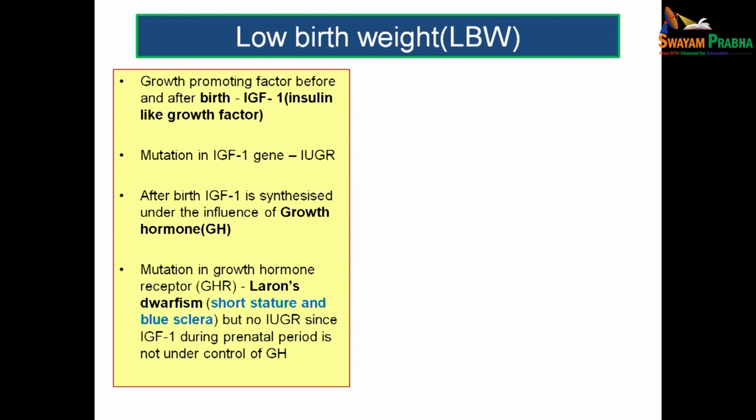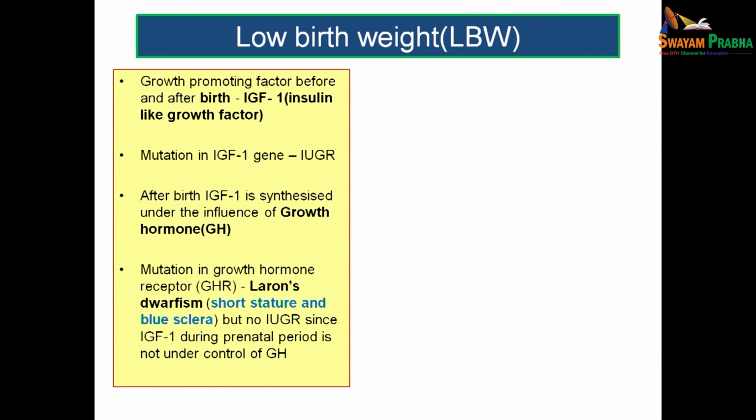After birth, actually this IGF-1 is synthesized under the influence of growth hormone. So, if there is any mutation in growth hormone receptor, that condition is known as Laron dwarfism, and this will be having short stature as well as blue sclera.